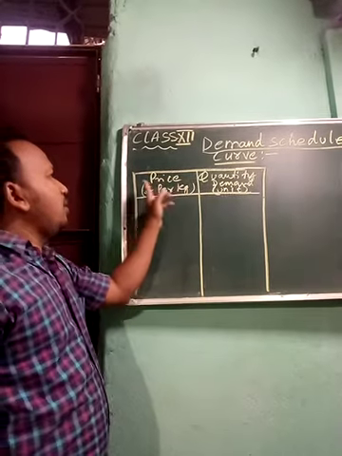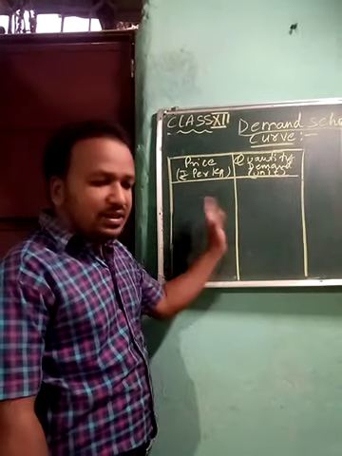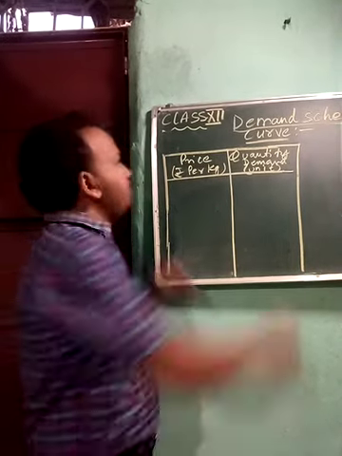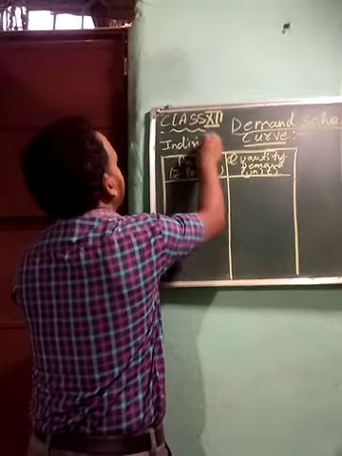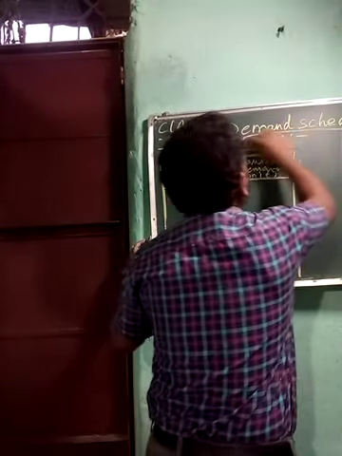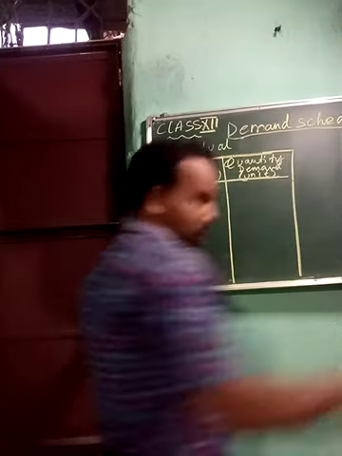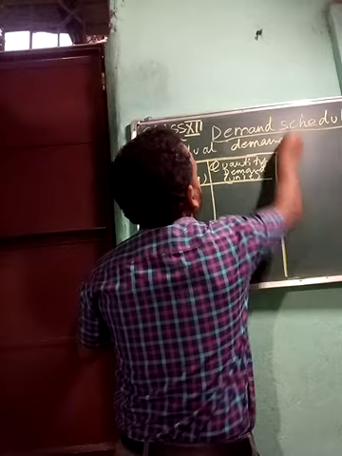Here I am making the individual demand schedule, so at the top you need to write individual demand schedule.